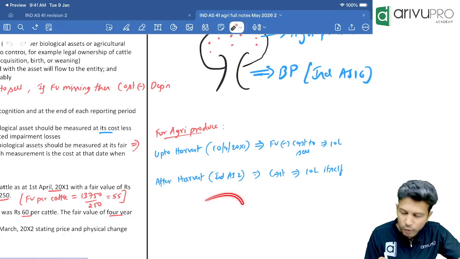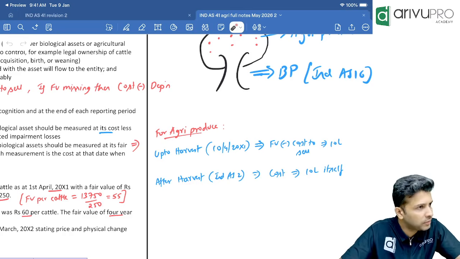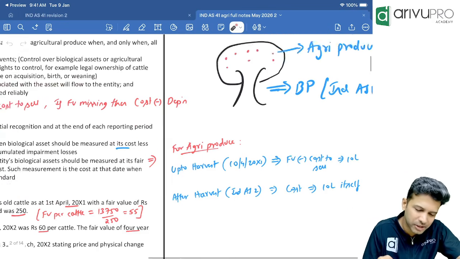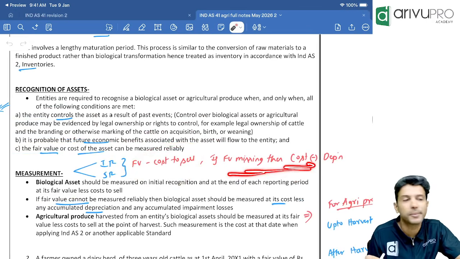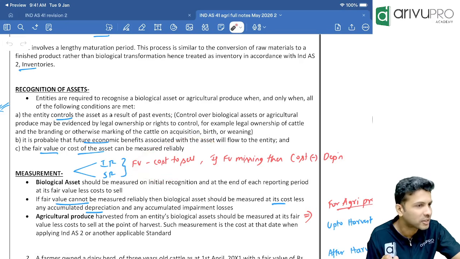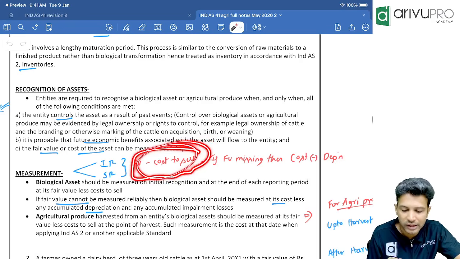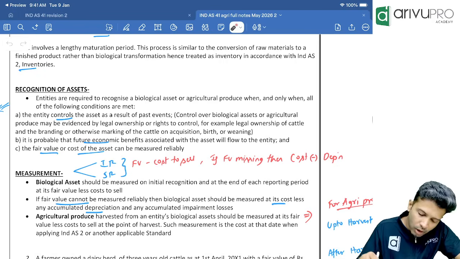Correct, everybody? Even if you don't know, at least you can take the physical life of the cow itself to be the useful life for depreciation purpose. But such questions will not come in exam. In examination, the question will be around the fair value because this is very easy. Here there are some dramas and some interesting points can be put forth. So in my view, they will only test this in exam and not this one. Clear? Okay, move on to the next.